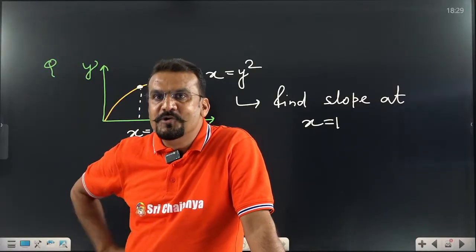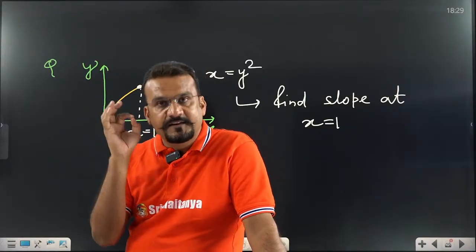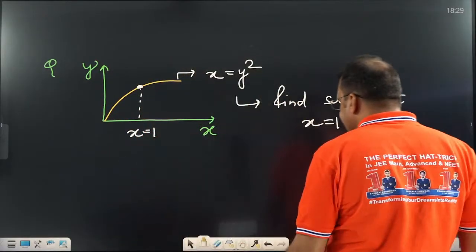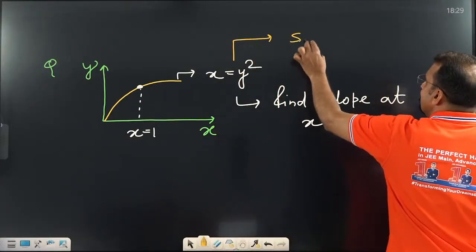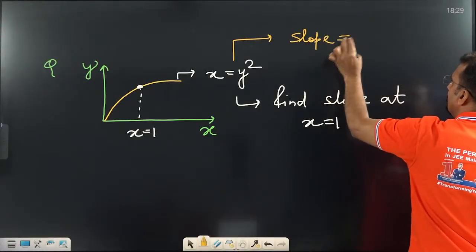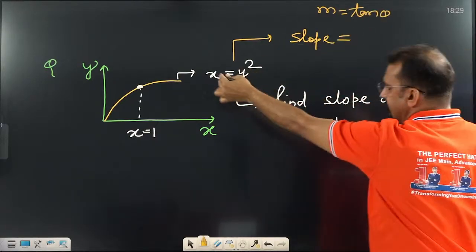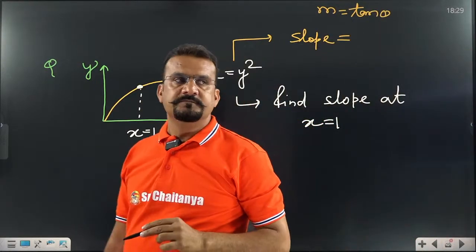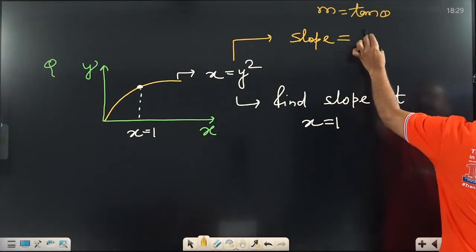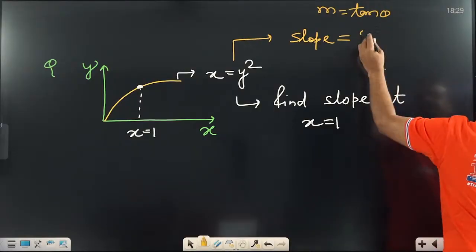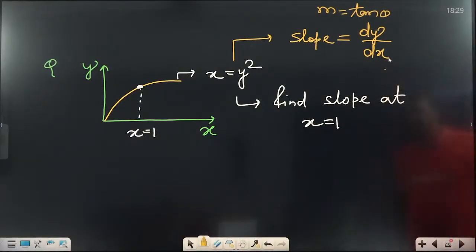What are we going to do if some curve is given where we are unable to find the angle? We have another application that I told you. What is the second form of slope? We have to find the slope. Sir, one form is m equal to tan theta, but tan theta we are unable to define in this curve. Then what is the next process? For slope, you find dy by dx. That is the second form of slope, dy by dx.